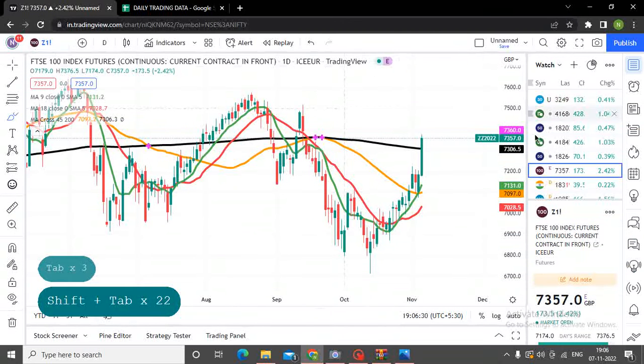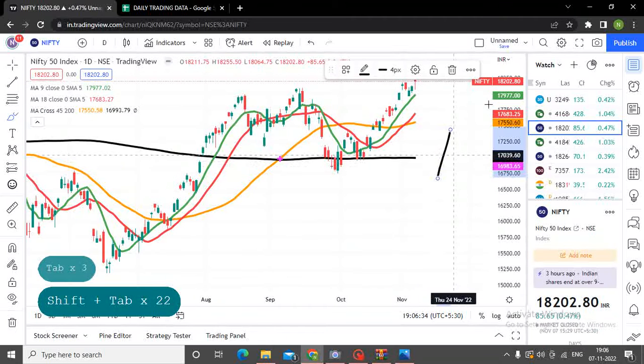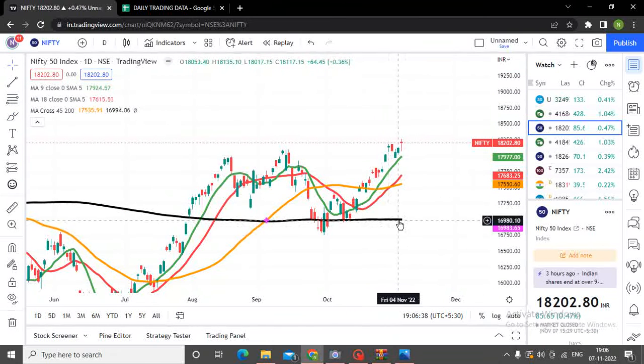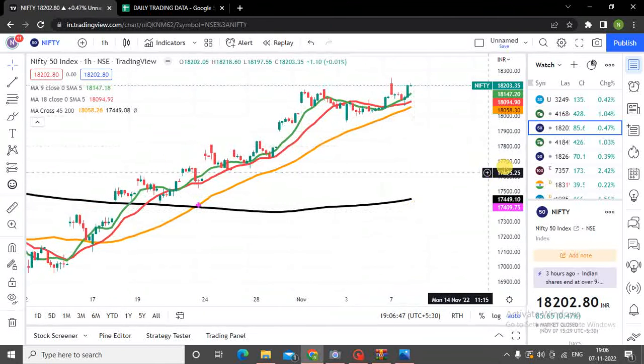So now the third point, let's come to our Nifty. हम अपने Nifty में आएंगे, which is saved here at 18,200. Now if you see the daily chart of Nifty, it's again above 200, and above 9 days, 18 days, 45 days. If you go on the hourly chart, just to understand what it could be tomorrow.